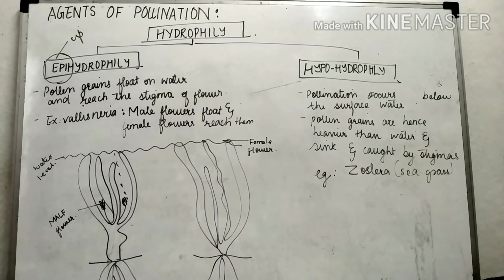Now, in epihydrophily, the pollen grains float on the surface of the water. That means the pollen grains float on the water and they have specific gravity equal to the water. They float on the water, okay? All pollen grains are not like that, they don't float on the surface level. Only in epihydrophily, the pollen grains of Vallisneria have specific gravity the same as the water, therefore they float on the surface of the water. In hypohydrophily, the pollen grains do not have the same specific gravity as the water. The pollen grains are heavier than the water. That means they have a specific gravity which is higher than the water.